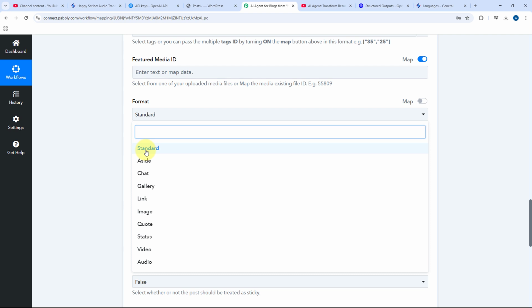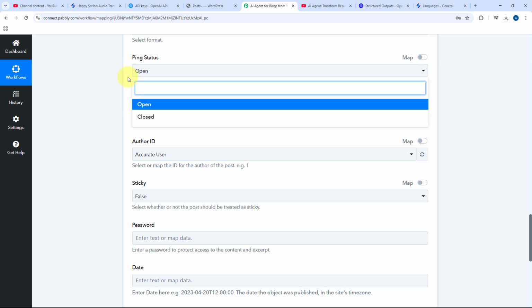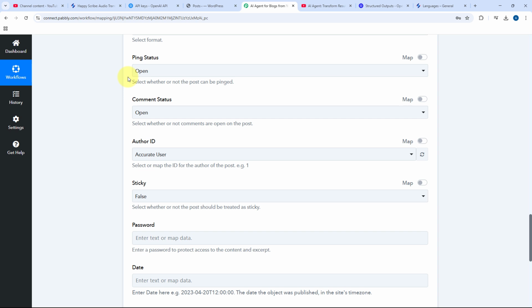I'm going to select the format as standard. Then it is asking us for ping status and comment status. So I want to keep the ping status and comment status as open. If you want, from the dropdown, you can select and choose to close it as well.